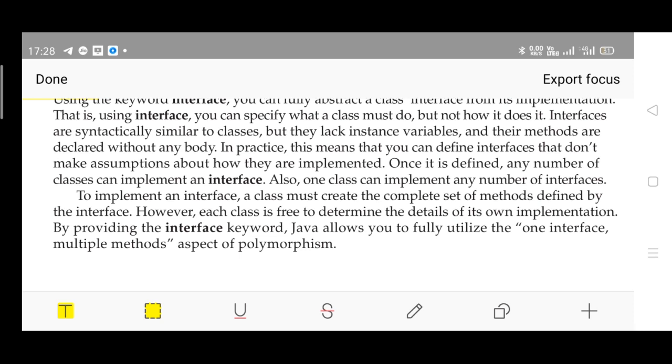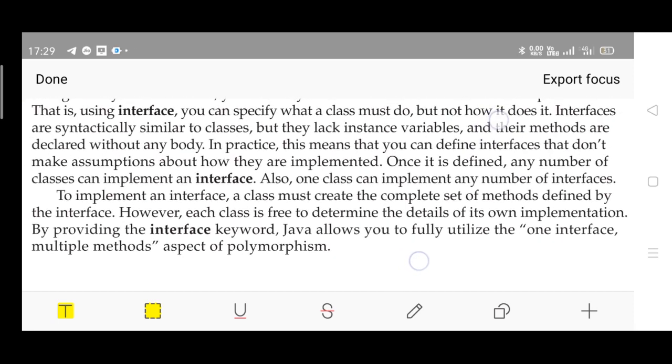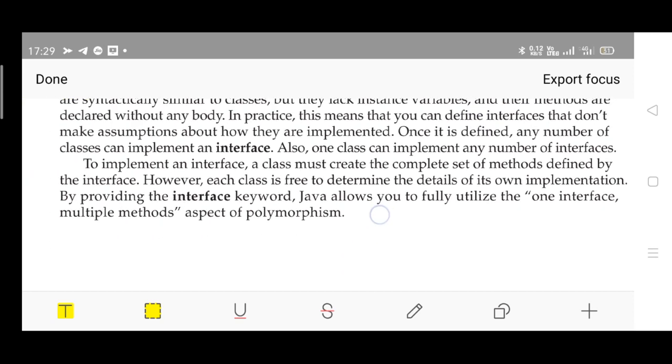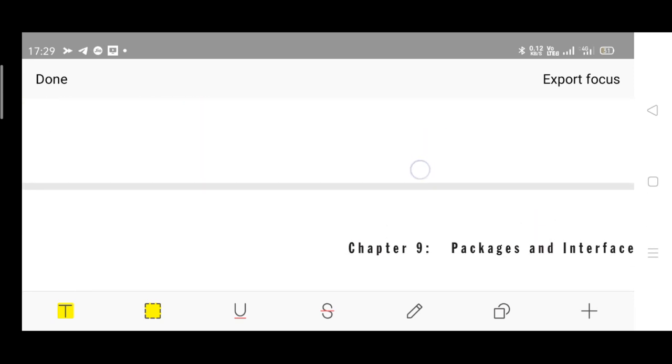The definition of polymorphism tells us that object oriented programming lets us have the concept called single interface, multiple methods. The same thing we are going to implement here. The one interface, multiple methods aspect of polymorphism we are going to achieve by implementing interfaces.